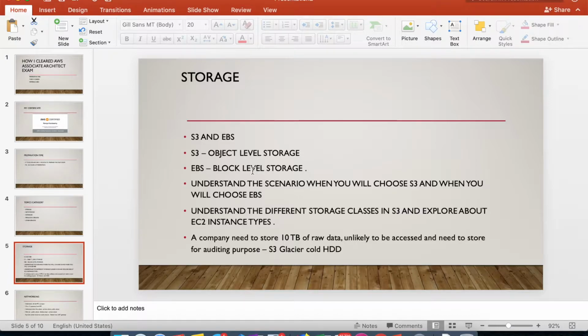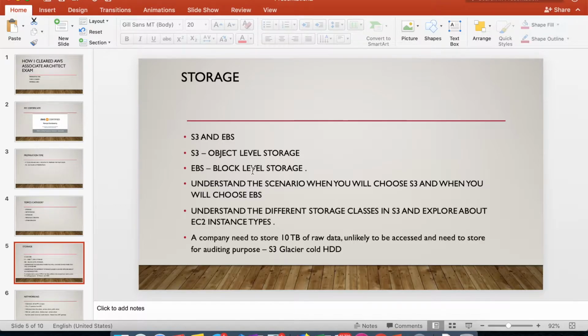Also, within S3 itself, you have different storage classes. You have to explore all the types and what the use cases are for each. Also, you will create an EC2 instance with EBS. When you create an EC2 instance, you will attach EBS volumes for storing the data.